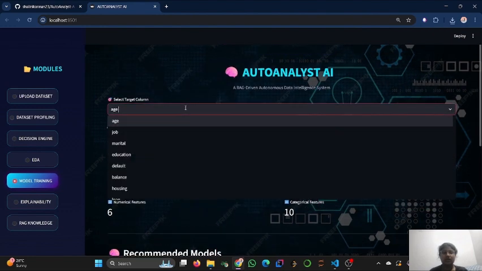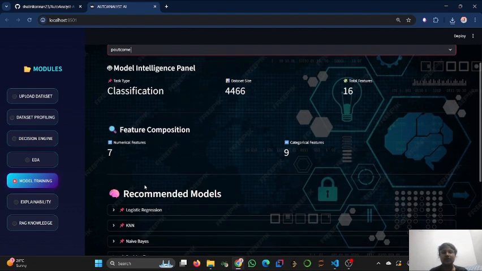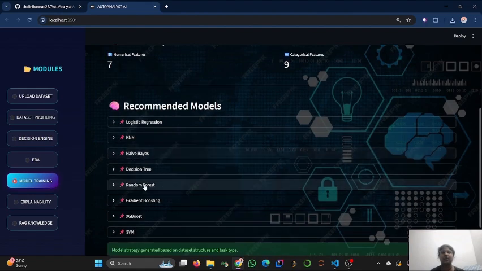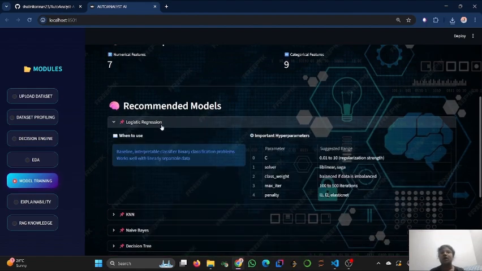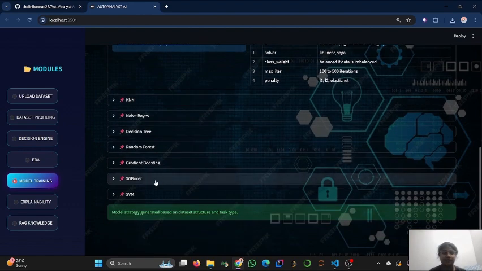And for model training, we choose the target column, and it tells us it is a classification problem, and for classification it recommends those models with the parameters and the values we can set. For logistic regression, it says it is a baseline or interpretable classifier for binary classification problems, and works well with linearly separable data. For the suggested range on the parameters, we have class weight, the maximum iterations we can perform, and the penalty like L1, L2, and elastic net.